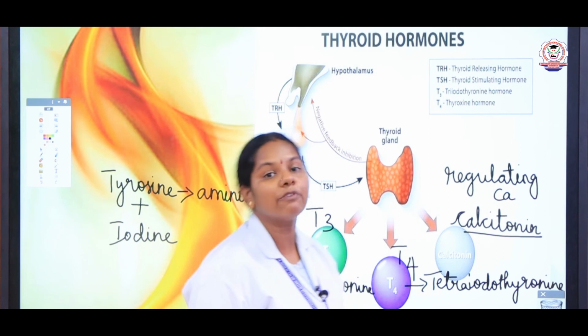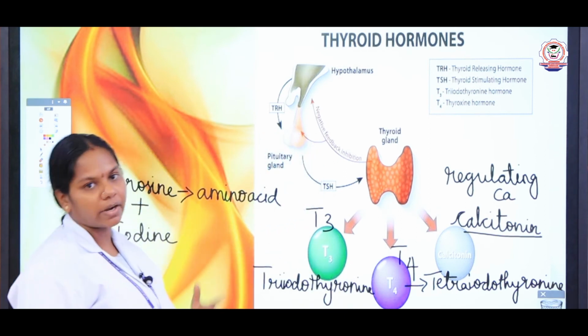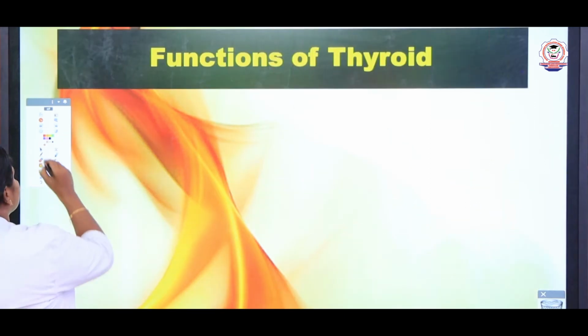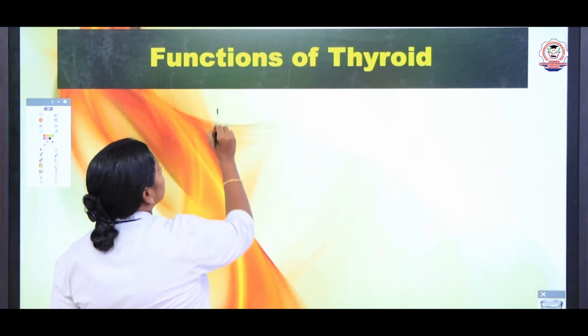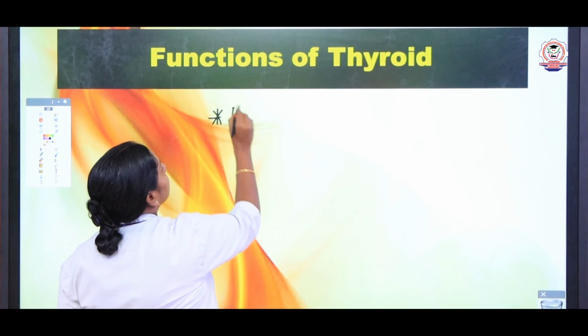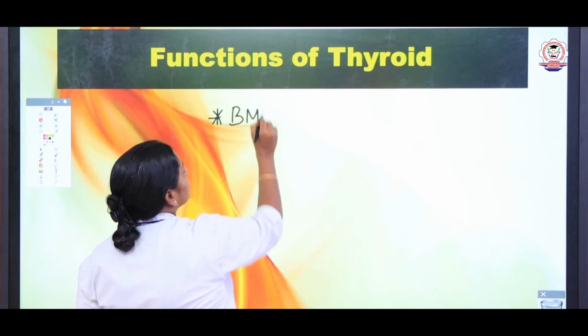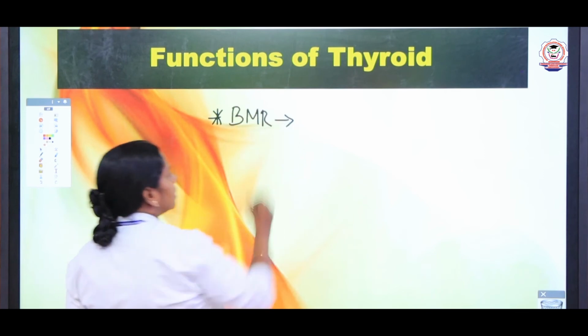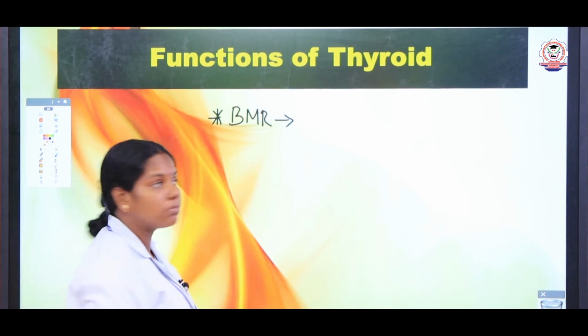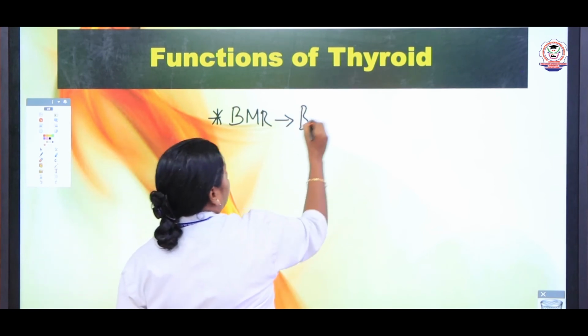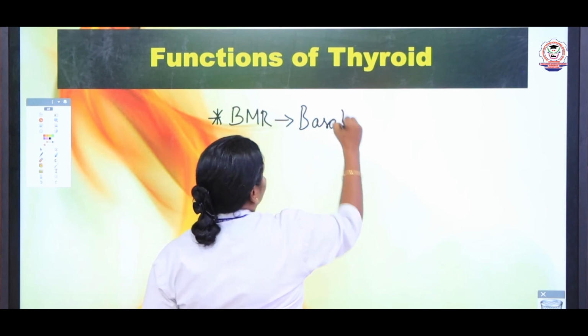Now, let us see the functions of the thyroid hormones. The first important function is that it is responsible for maintaining the BMR. From this, important questions are asked, children. They may ask you to abbreviate BMR. What is BMR? Basal metabolic rate.